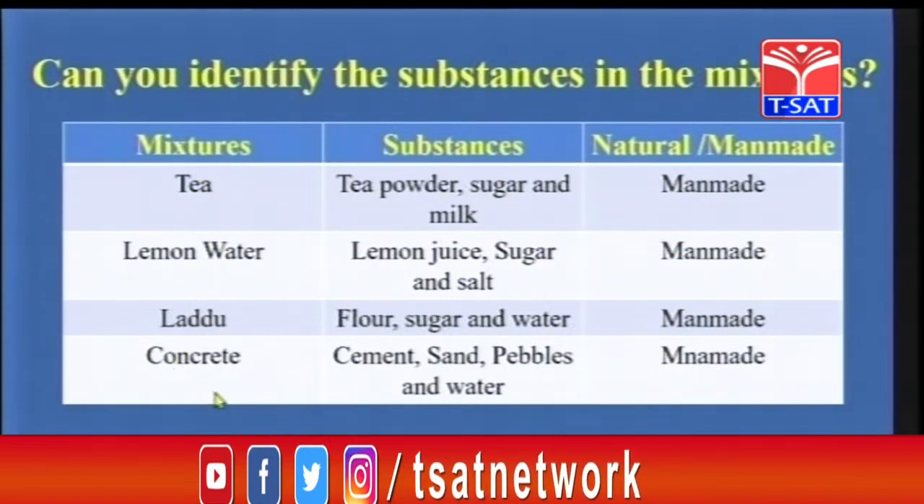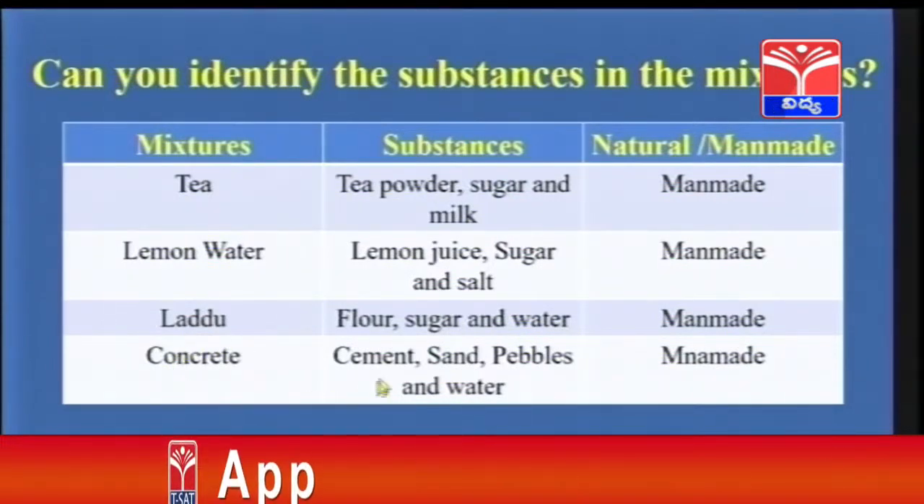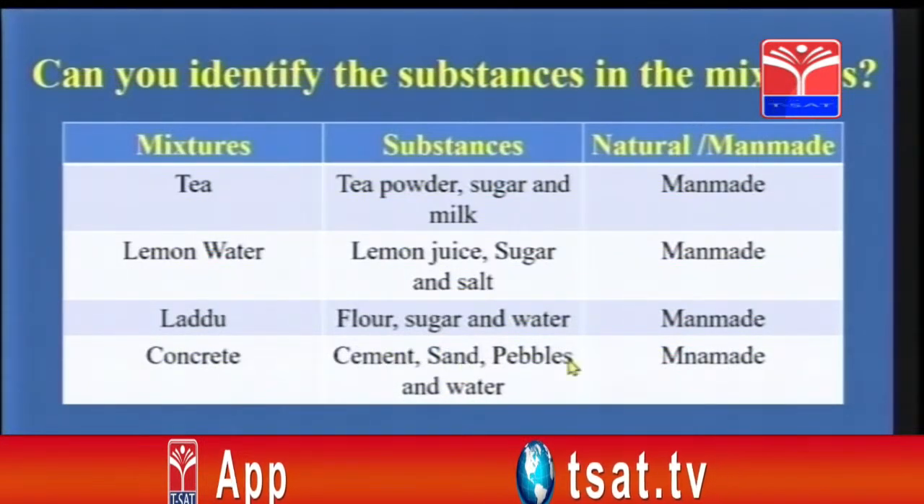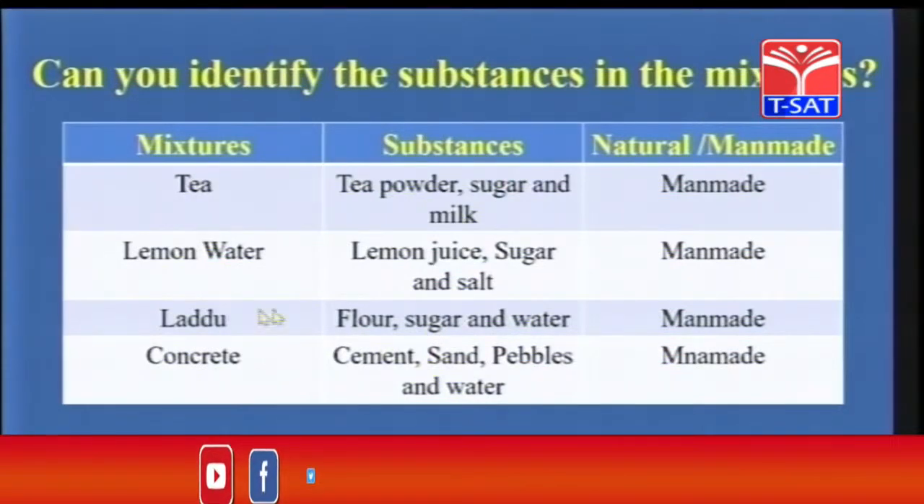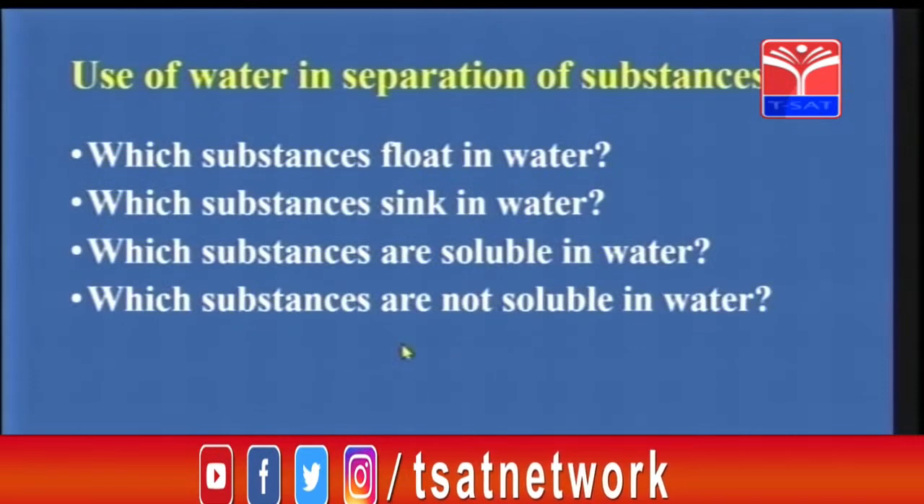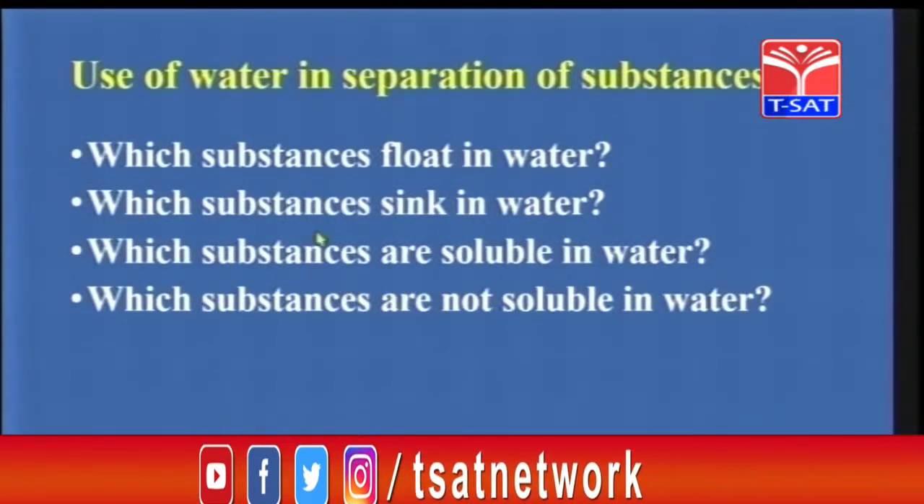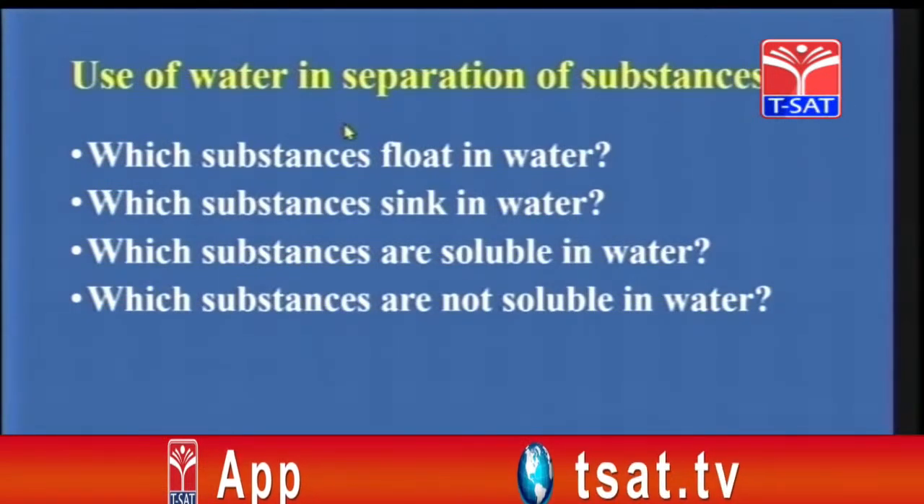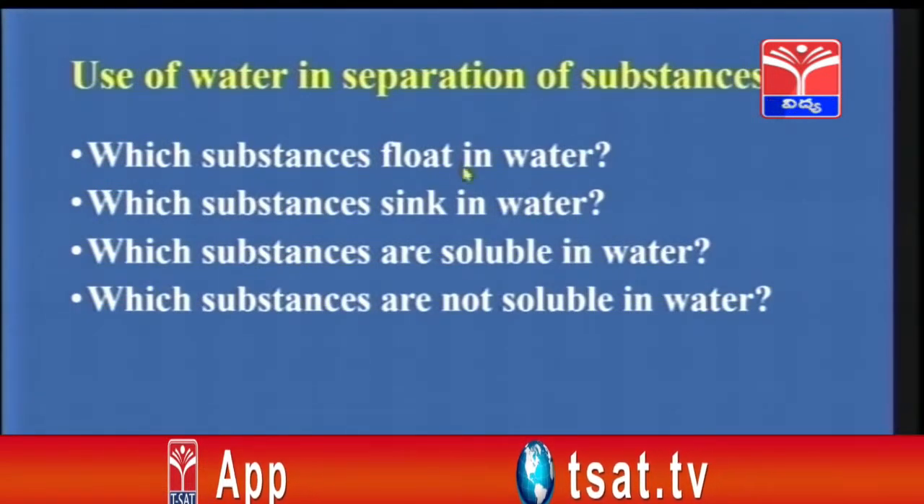For the construction of our house, we use concrete. What are the things present in concrete, children? Cement, sand, small stones or pebbles mixed with water. We call it as concrete. It makes our roof strong. So answer these questions. Think about them, children. Why do we separate the things? How can we separate the things?